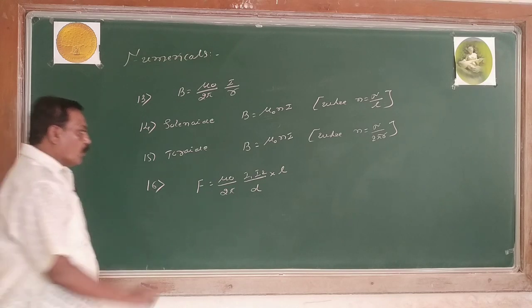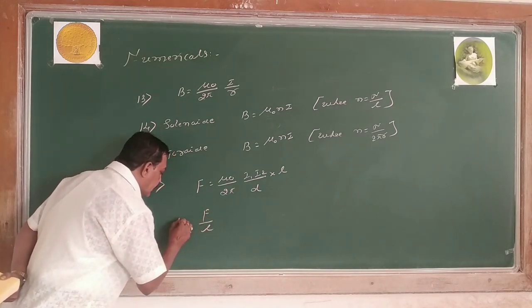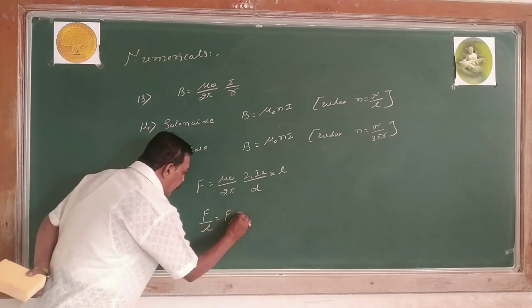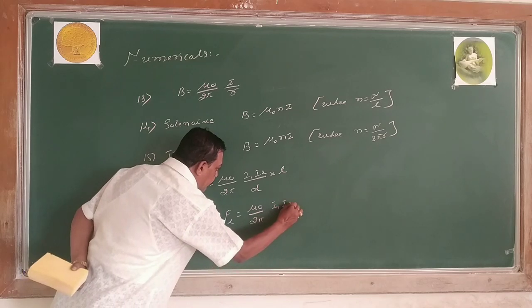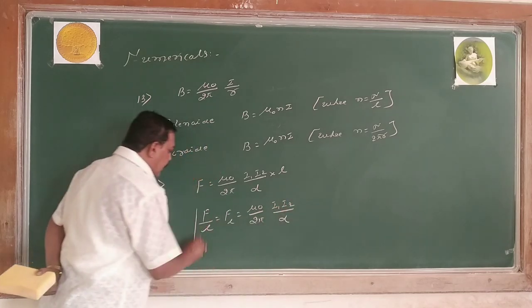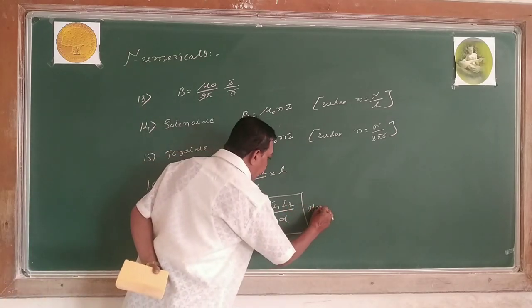Force per unit length, F by L equals mu naught divided by 2 pi, product of the currents divided by distance. Its SI unit is Newton per meter.